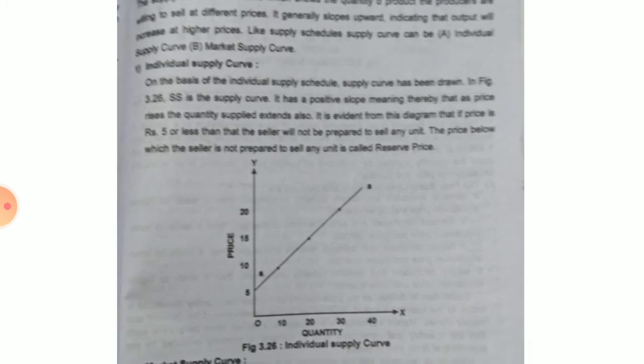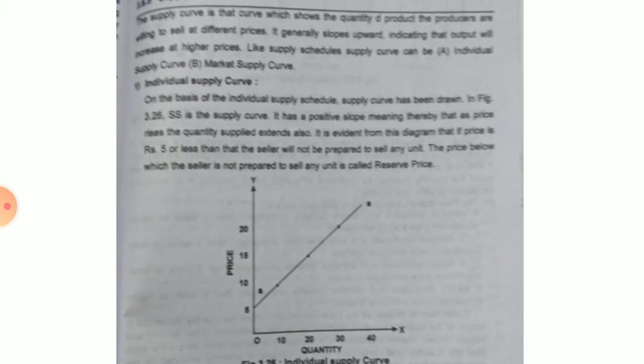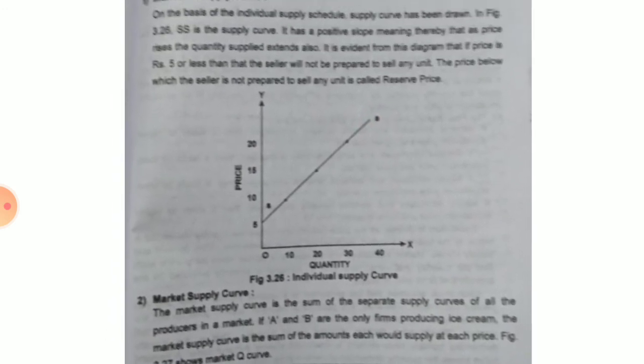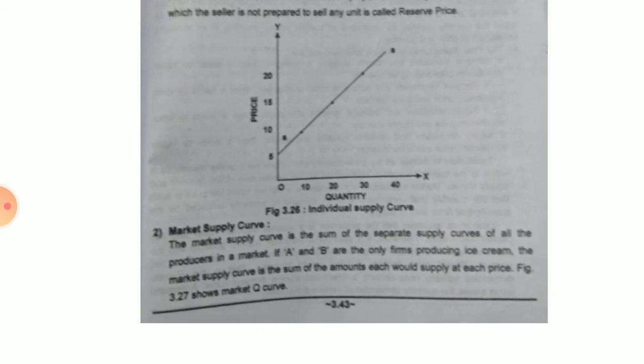Here, as the price rises, the quantity increases. So see here, when the price was 5, quantity was 10. When the price was 10, quantity supplied was 20. When the price was 15, quantity was 30. When the price was 20, quantity was 40. So as the price increases, the quantity supplied increases.